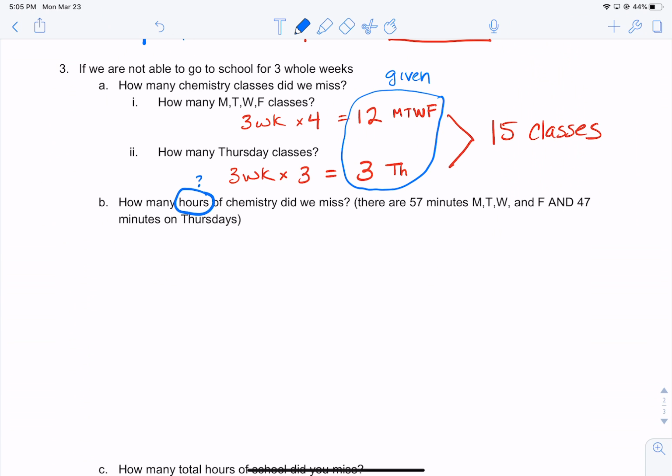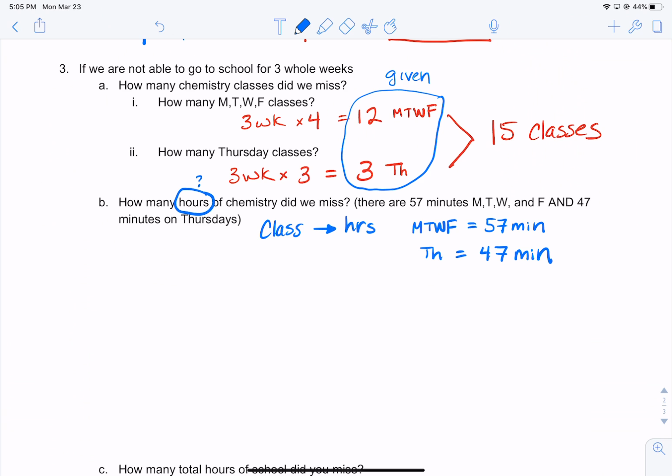So we're going to need to convert our classes to hours. And we know that the Monday, Tuesday, Wednesday, Friday class is equal to 57 minutes. And we also know that our Thursday type class is equal to 47 minutes.